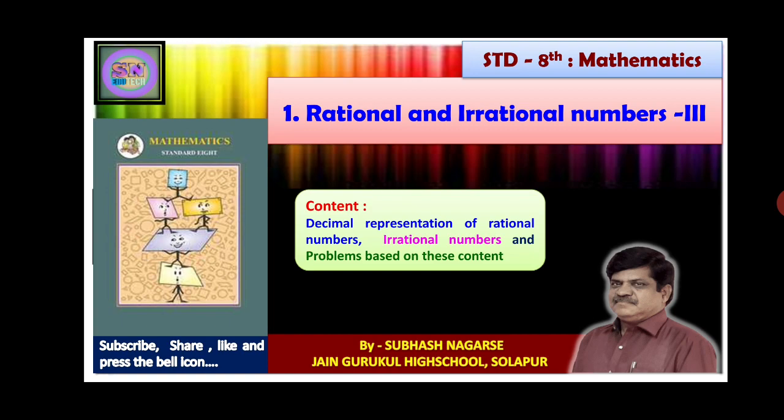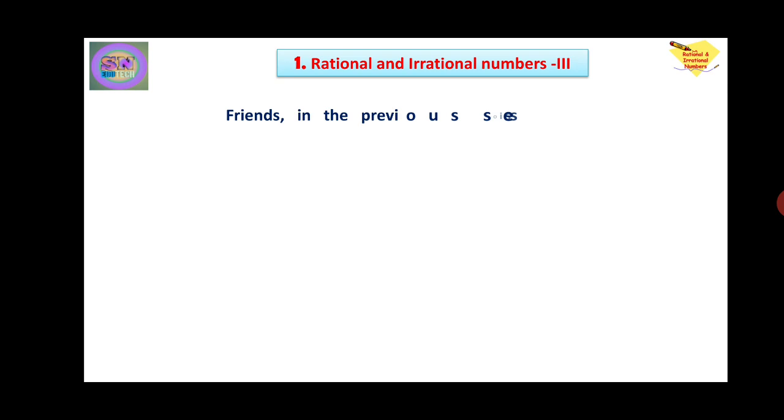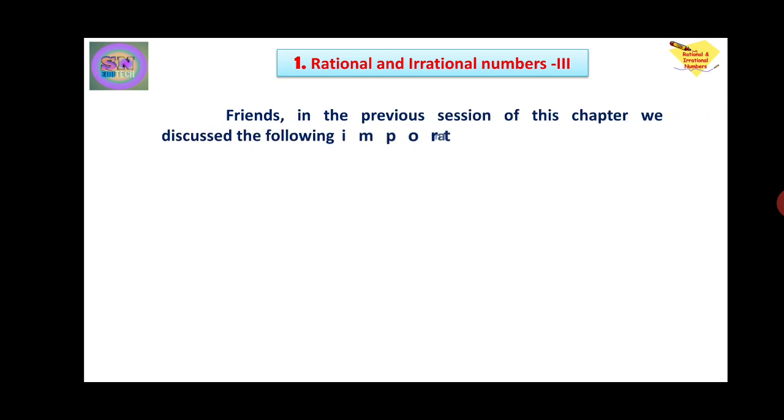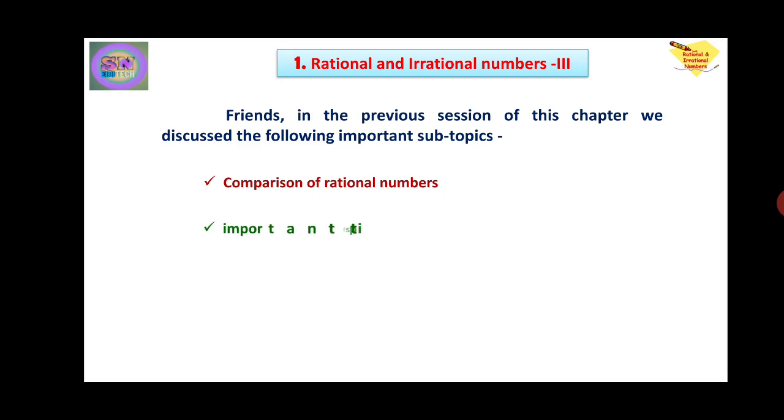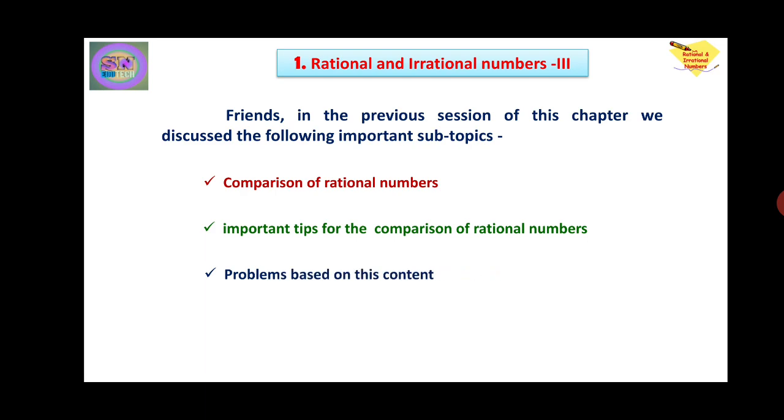The topic is rational and irrational numbers, part 3. In this session we are going to discuss the decimal representation of rational numbers, irrational numbers and problems based on this content. Friends, in the previous session of this chapter we discussed the following important subtopics: comparison of rational numbers, important tips for the comparison of these rational numbers, and problems based on the content. So today we are going to discuss the decimal representation of rational numbers.